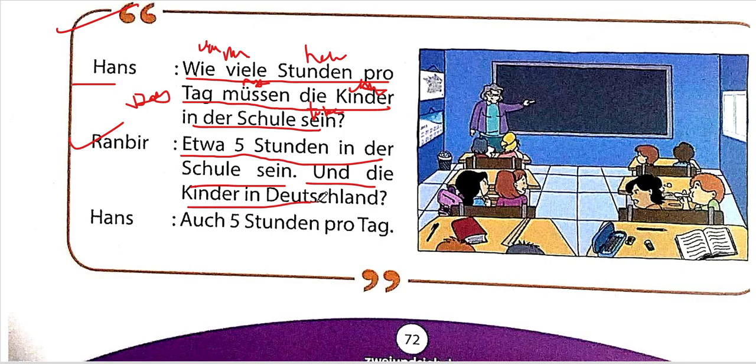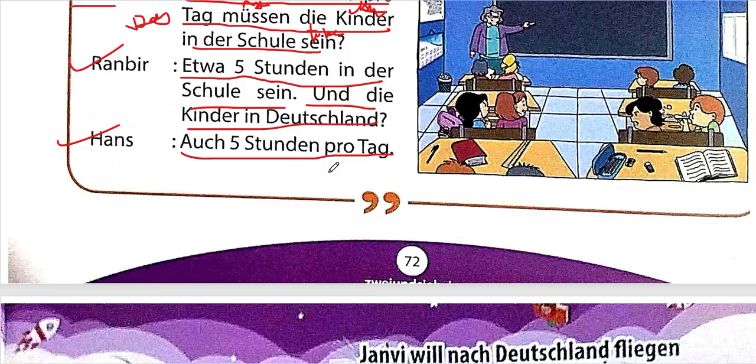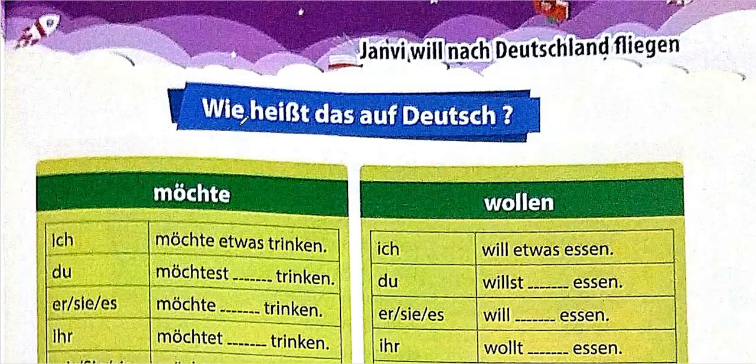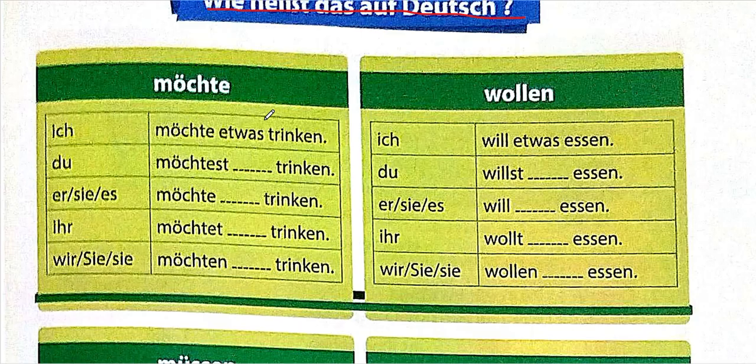"Und die Kinder in Deutschland?" And then he's asking, and the children in Deutschland? Hans says, "Auch 5 Stunden pro Tag." That means also 5 hours every day. So we are done with page number 72. Now we'll be moving to this part. "Wie heißt das auf Deutsch?" That means what is that called, or what is that named in German?